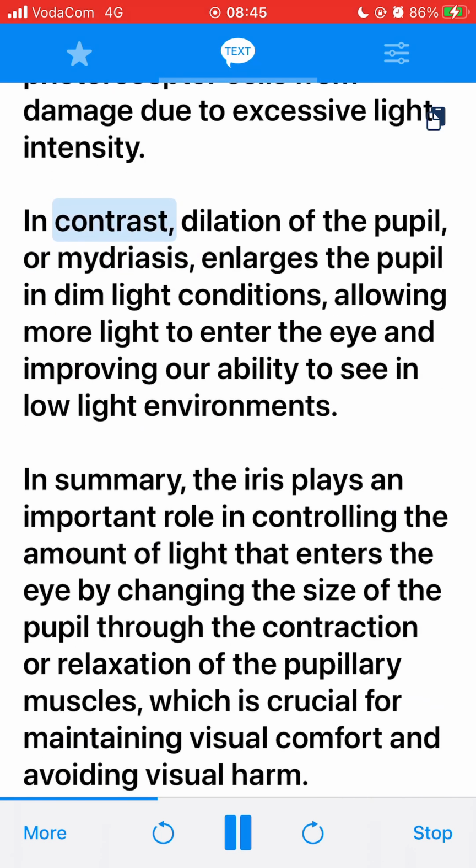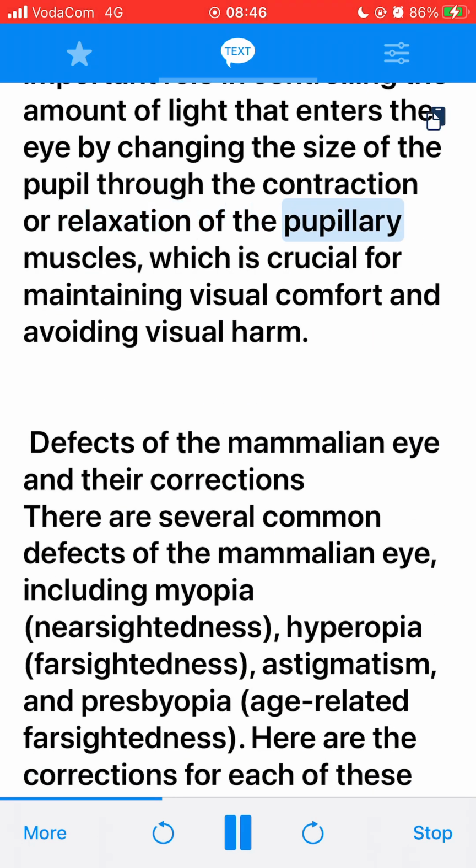In contrast, dilation of the pupil, or mydriasis, enlarges the pupil in dim light conditions, allowing more light to enter the eye and improving our ability to see in low light environments. In summary, the iris plays an important role in controlling the amount of light that enters the eye by changing the size of the pupil through the contraction or relaxation of the pupillary muscles, which is crucial for maintaining visual comfort and avoiding visual harm.